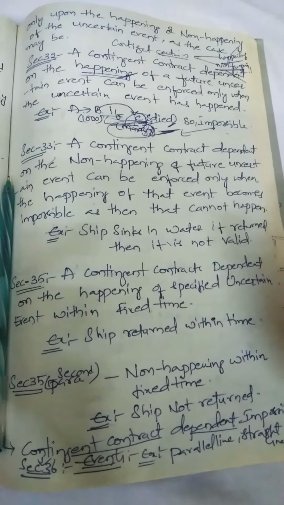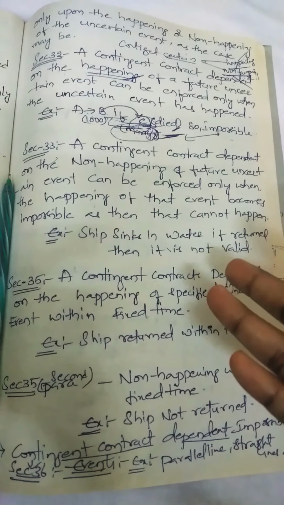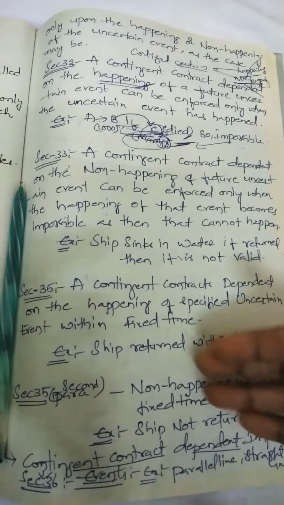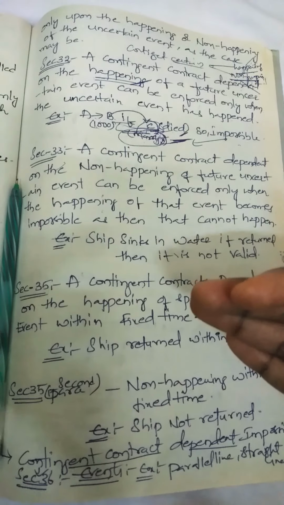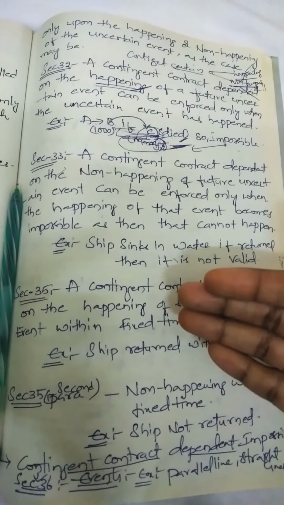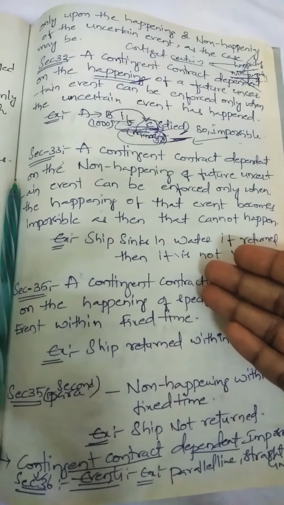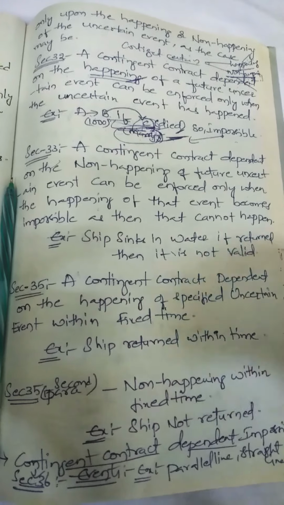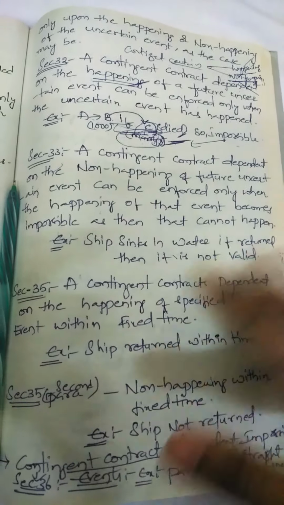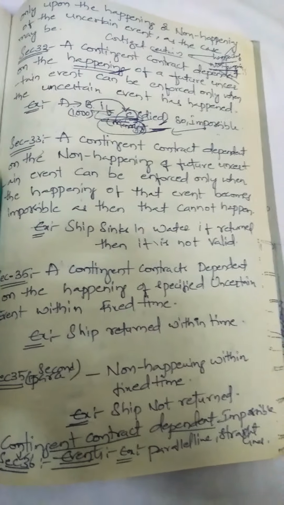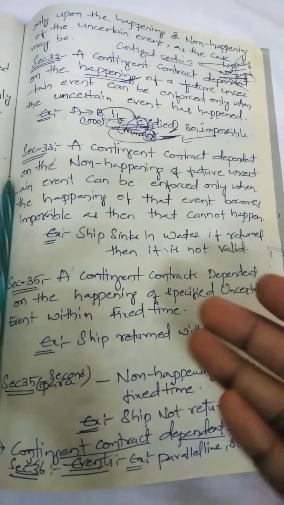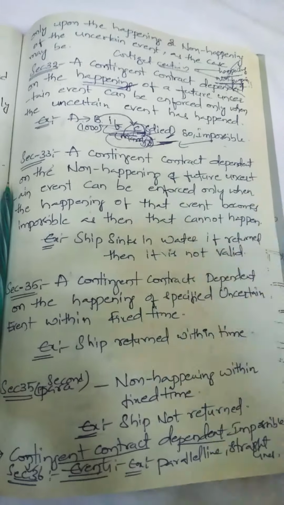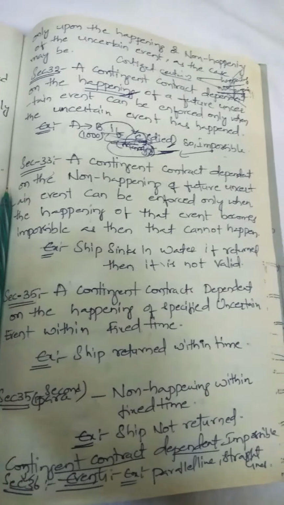There are no rules for such contracts because they are impossible. Directly, expressly or impliedly, they are held as impossible. So for whatever impossible events, if the parties entered into contracts, those will not be considered valid, and that is defined in section 36. Joining the parallel lines is impossible. Parallel lines will see each other but won't join. So this is one of the examples.